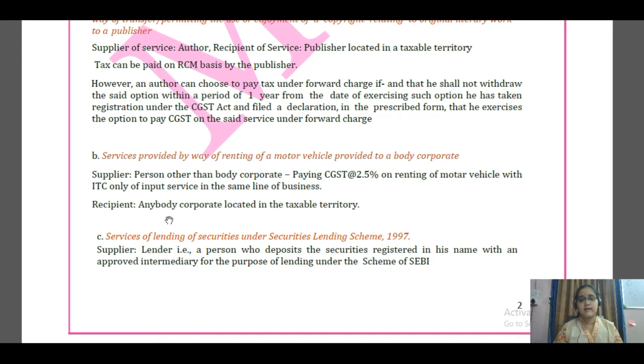And what is the service he is getting? He is getting renting of motor vehicle provided to a body corporate. Sorry, renting of the motor vehicle. And in this transaction, the recipient, the body corporate, will discharge the liability on the RCM basis.